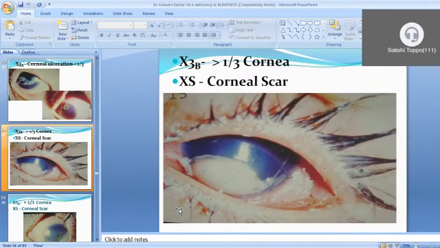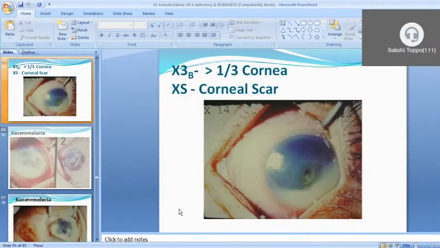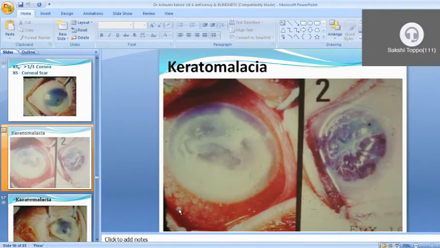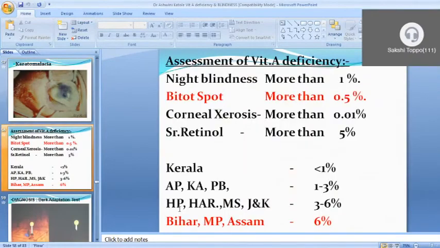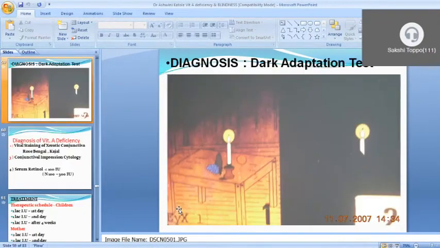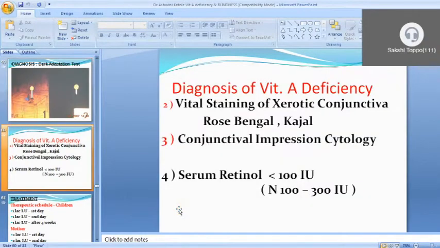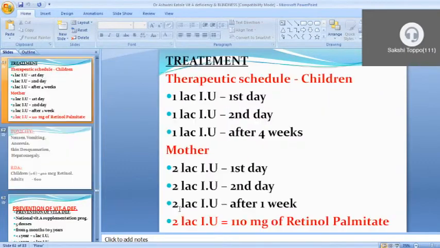This is a corneal scar picture. This is also a corneal scar picture. Keratomalacia picture. This is also the same. Now this we already discussed. Diagnosis of vitamin A deficiency, this we also discussed, the same thing.